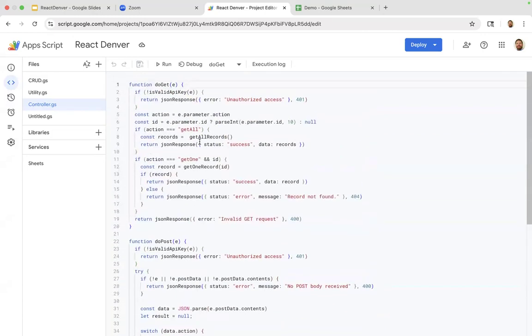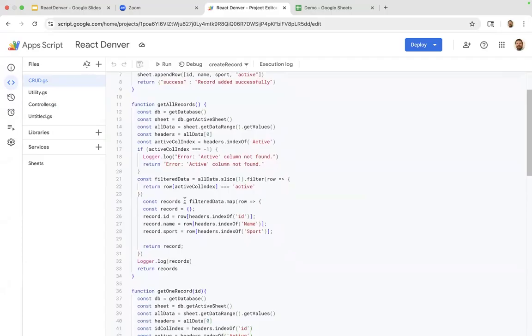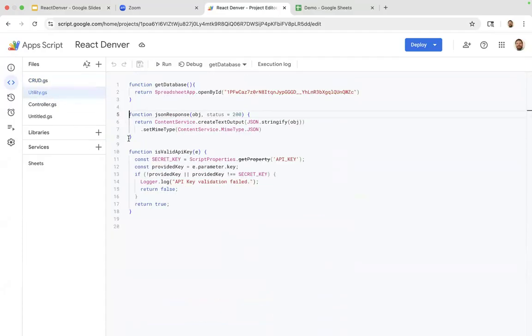In the get, it's a very similar thing, but there are only two actions: get all and get one. The get one actually uses an ID coming in as well, which is just another query parameter. Moving on to the CRUD functions themselves, this is where it's doing a little bit more work. They're more specific, and they're getting called by the controller. And then the utility classes I've got in here.